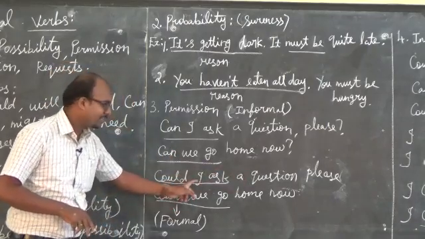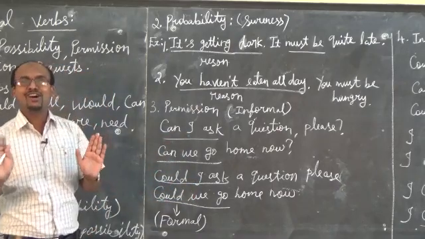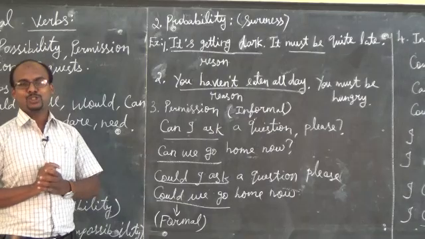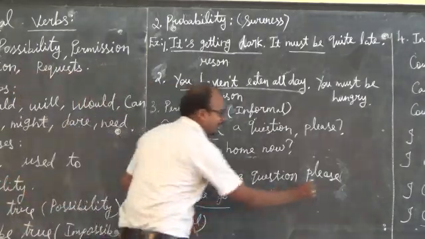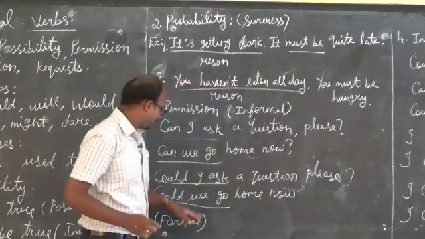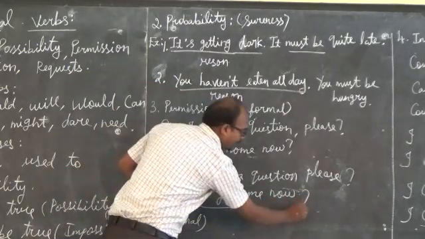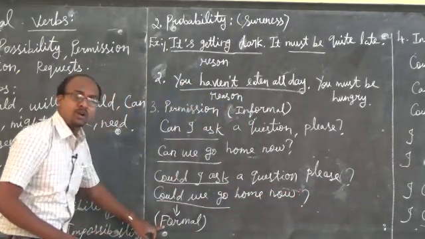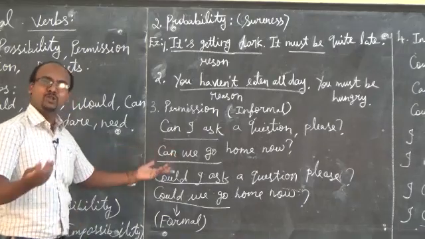Instead of can, if you use could, that is the formal way of asking permission. Understood? Could I ask a question please? Could we go home now? When asking, put the question mark. These two are the formal way. These two are the informal way, but we can use them, no problem.